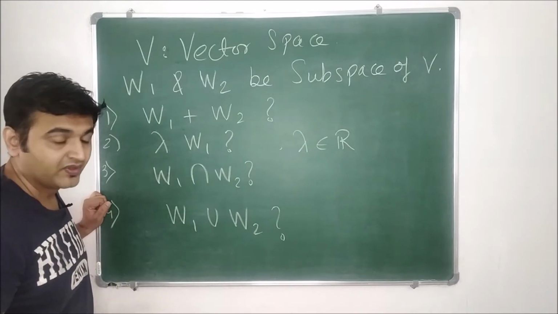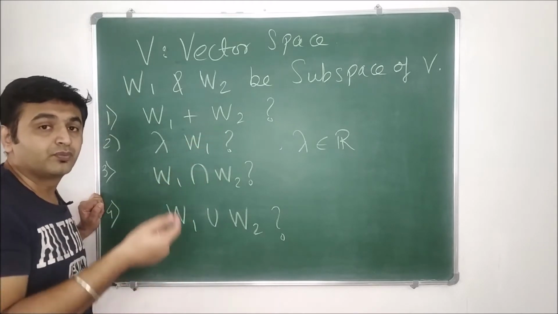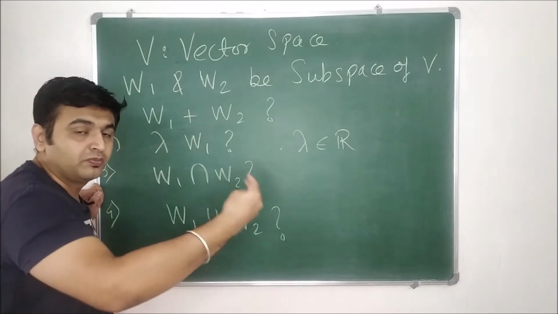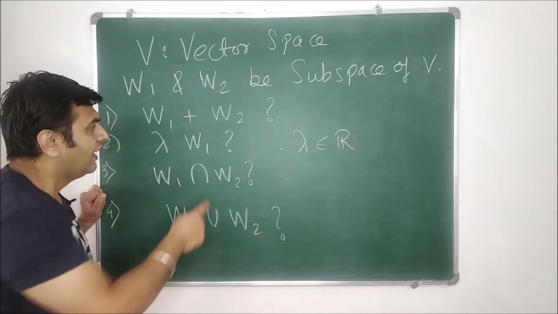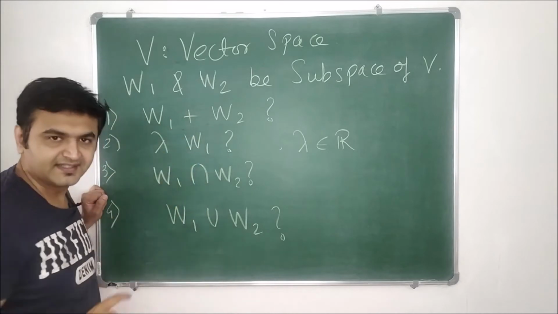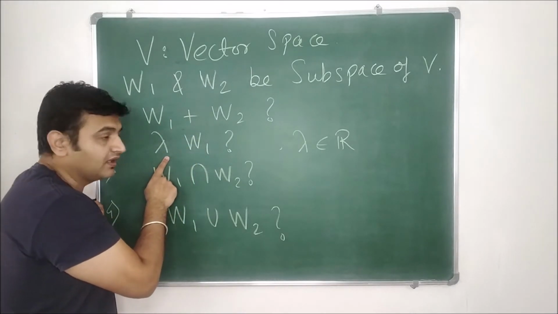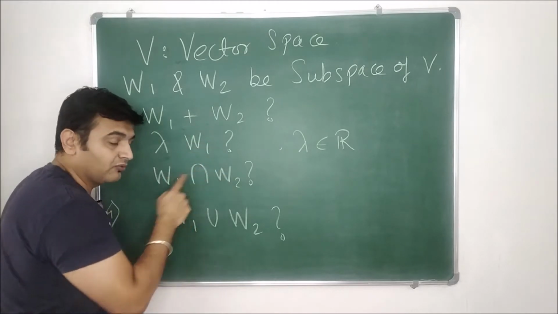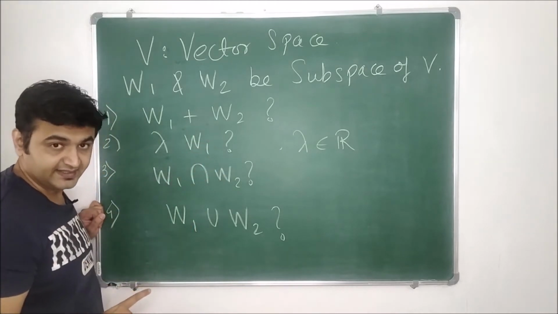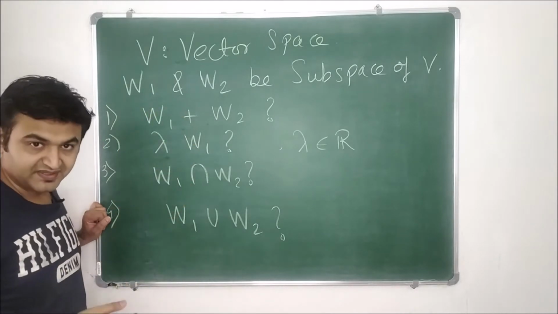The answer is yes. So I'm going to prove it for W1 plus W2; the same thing you can prove for W1 plus W2 plus dot dot dot up to Wn, so give that a try after looking at the proof for this case. Second, if you take any scalar and multiply a subspace by that scalar, will this form a subspace? The answer is again yes. So a scalar multiple of a subspace is again a subspace.